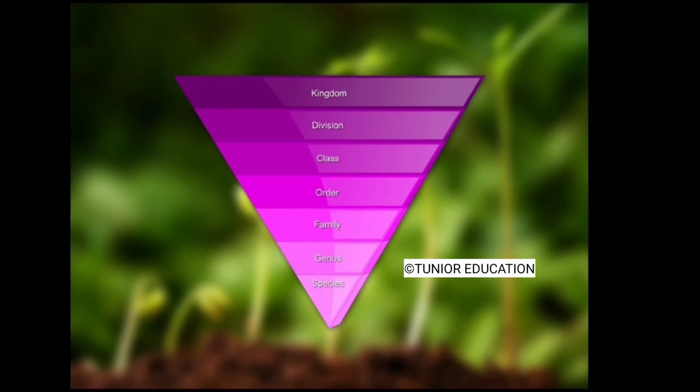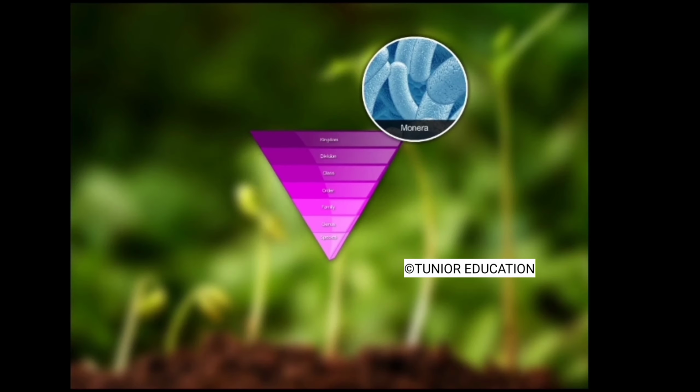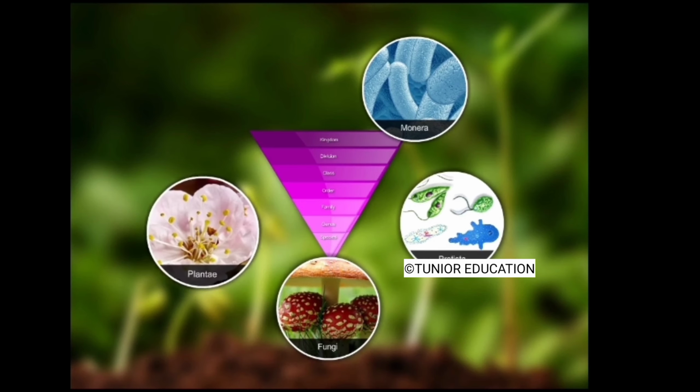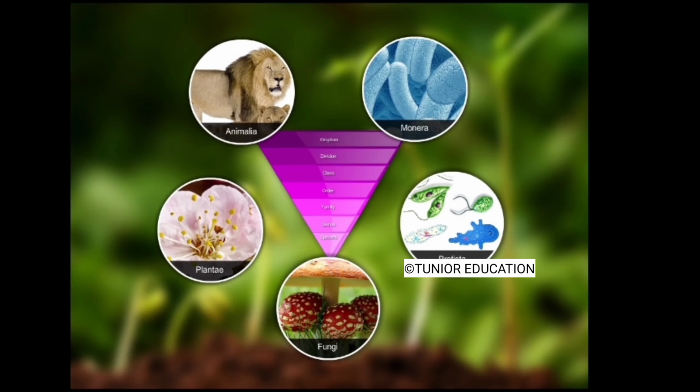And according to Whittaker, the entire living world is constituted in five kingdoms, namely Monera, Protista, Fungi, Plantae, and Animalia. This concept is known as Whittaker's five-kingdom classification.